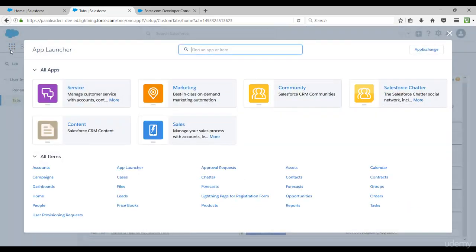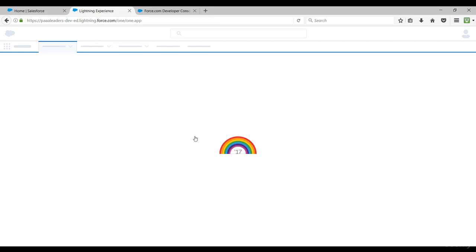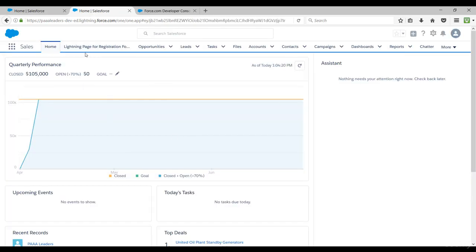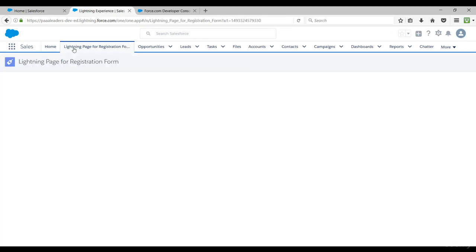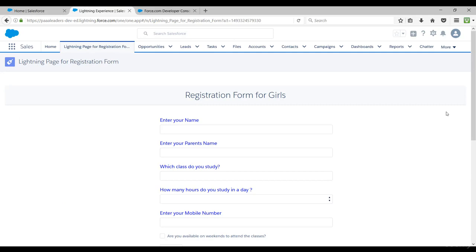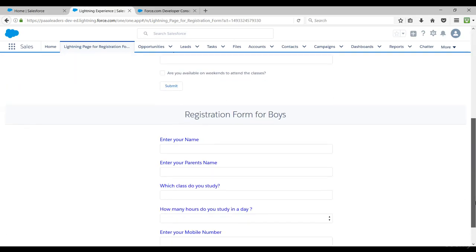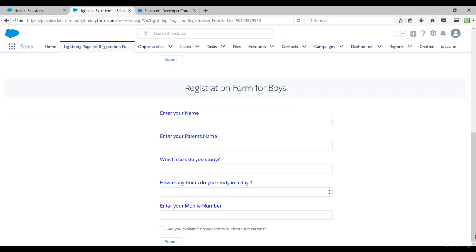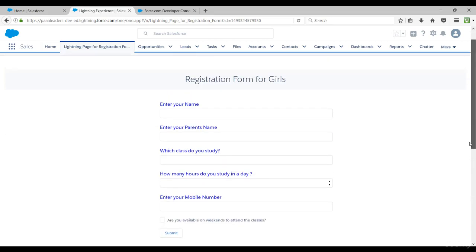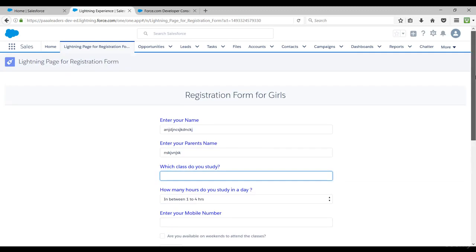Okay, so this lightning page tab has been created and I would like to see this page in the application. So I'm going to the app launcher. In app launcher I'm going to sales, and here you can see just after the home tab this lightning page for registration form tab has been created. It has a registration form for girls, and a registration form for boys. It's easy, it's good, and it's interesting, isn't it? This one is interactive as well. You can enter all the information you want. Okay, fine. We have seen how to create a lightning page, how to create a lightning page tab, and how to add it to the lightning applications.